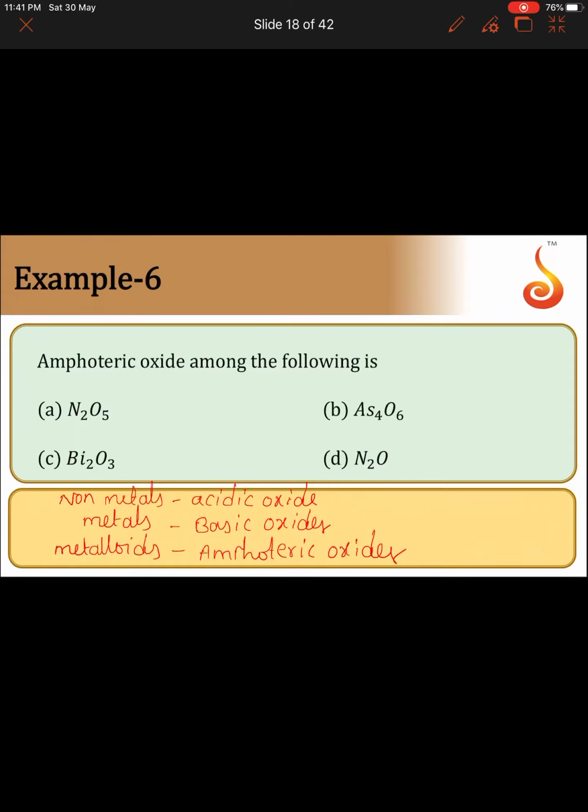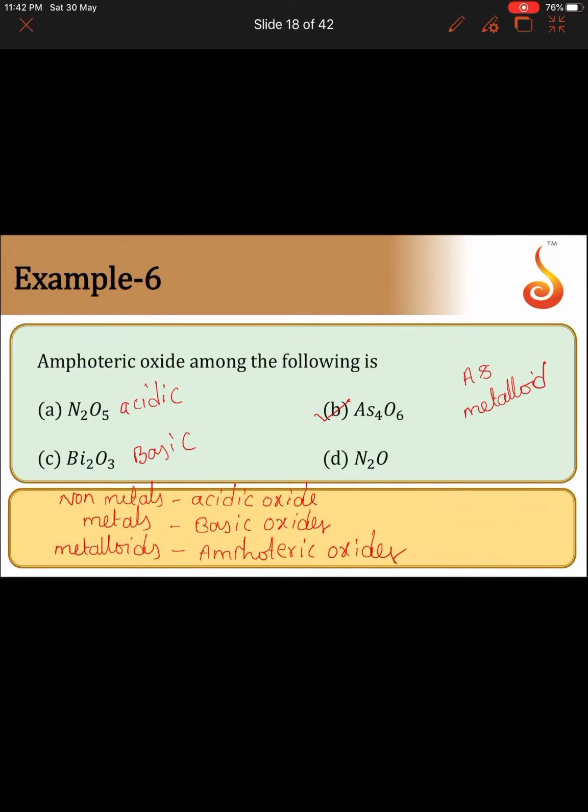We know that arsenic is a metalloid. So metalloid means the oxide formed by that arsenic metalloid is amphoteric oxide. So answer is B. N2O5: nitrogen is non-metal, so N2O5 is acidic. Bismuth is metal, so oxide of bismuth, Bi2O3, is basic.